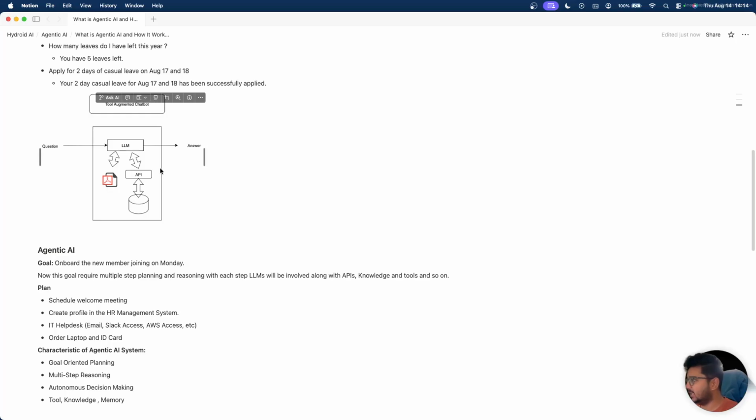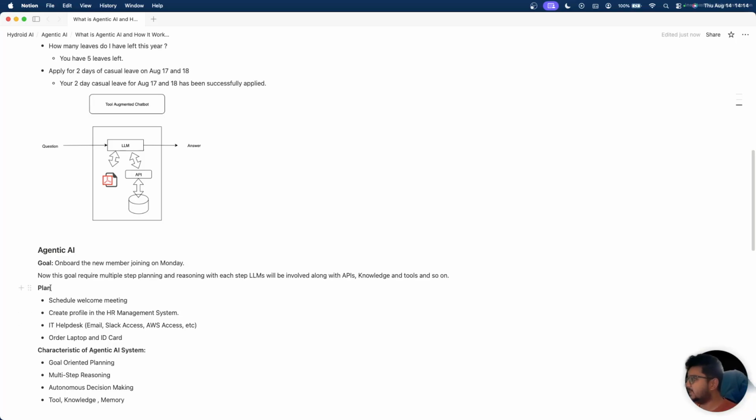The PDFs that we provide act as a knowledge base for us. The agentic AI will create a plan for itself and then execute that plan with the help of APIs, tools, and the knowledge base.